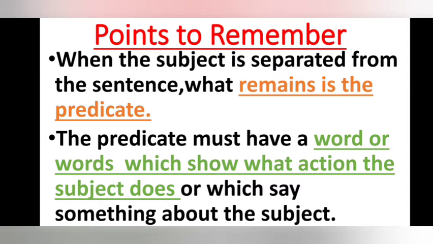The predicate must have a word or words which show what action the subject does. This is also another important point to keep in mind.